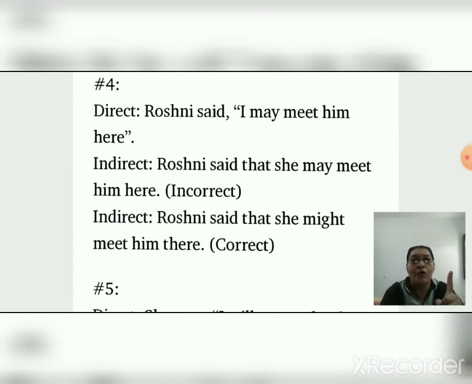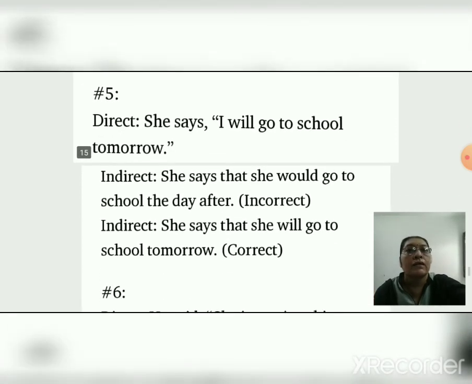Do you know modal verbs? May, then we use might. Okay. Rosni said that she might meet him there. Children, all tips and all rules you understand, keep in mind. May then might, shall then should, will then would. Okay children. Now 5. Direct: